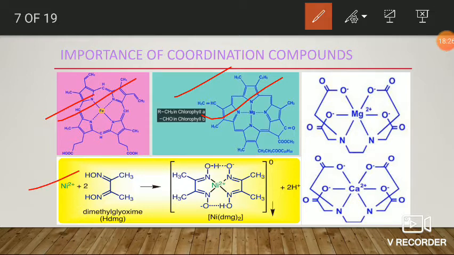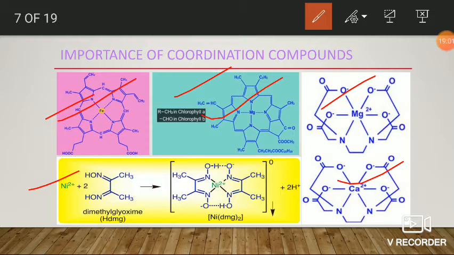Here the yellow one is the reaction for estimation of nickel by using DMG. If you add DMG to nickel plus 2, we get the scarlet red color nickel DMG complex. Based on this complex, we can estimate the nickel plus 2 ion. Here the first and second are the complex compounds or coordination compounds of magnesium and calcium with EDTA ligand.